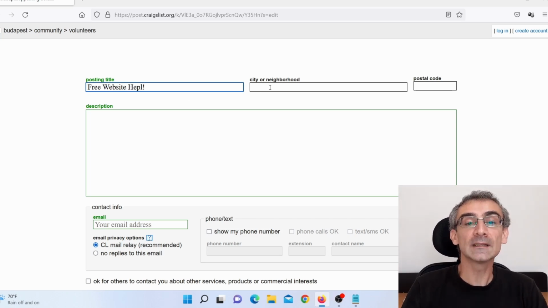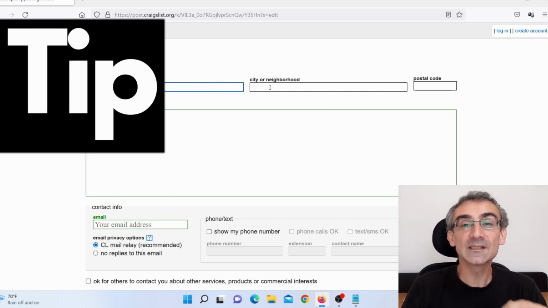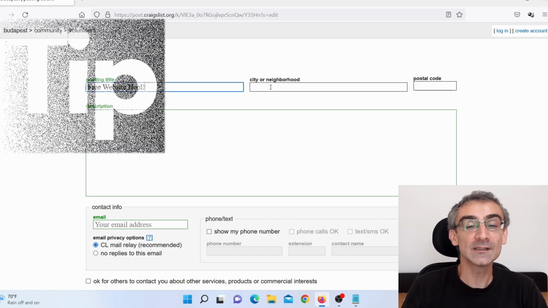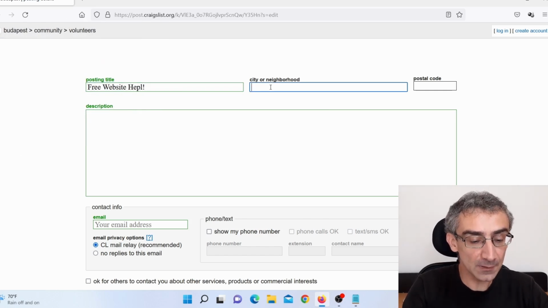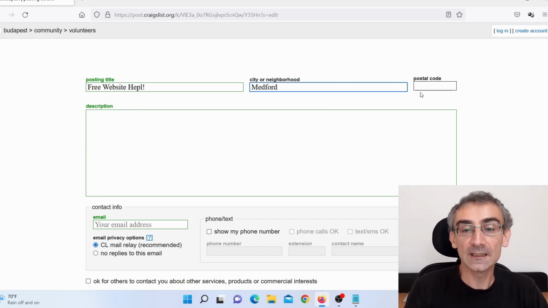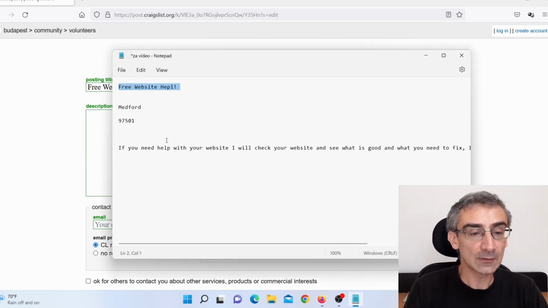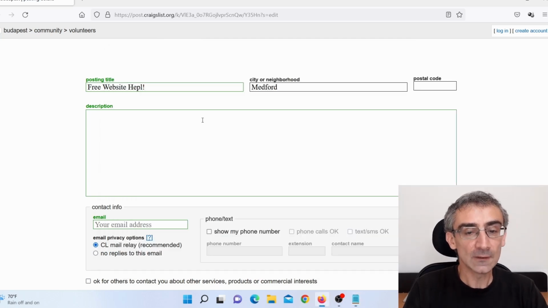Here I need to add a city or a neighborhood. Now I would suggest to choose smaller cities because competition in those cities is not that big and it's not that strong, so it is much easier. So let's just say, for example, Medford, Oregon, and here I need to add postal code. Now I already have postal code for Medford, Oregon, and this is the postal code.